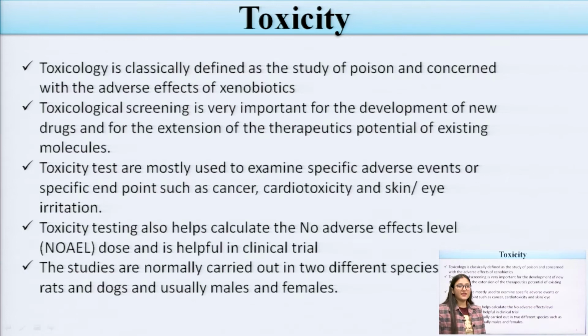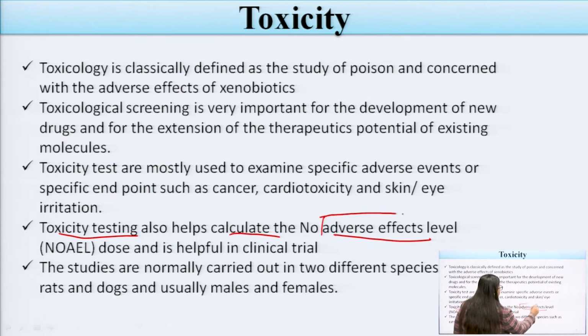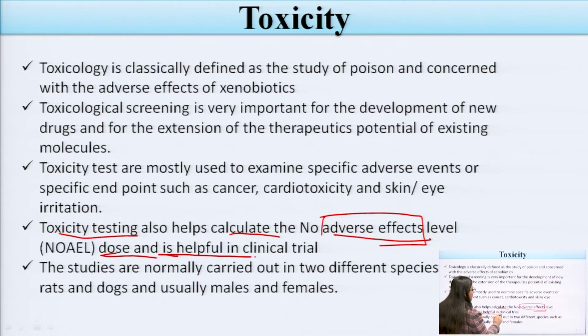Toxicity testing is mainly helpful to calculate the number of adverse effects. For example, if we are producing any kind of novel drug in the market, first of all we have to do the toxicity studies on that product. Toxicity testing mainly helps to calculate how many adverse effects are present in that substance or that novel drug. And we have to determine the dose, which is helpful in clinical trials.